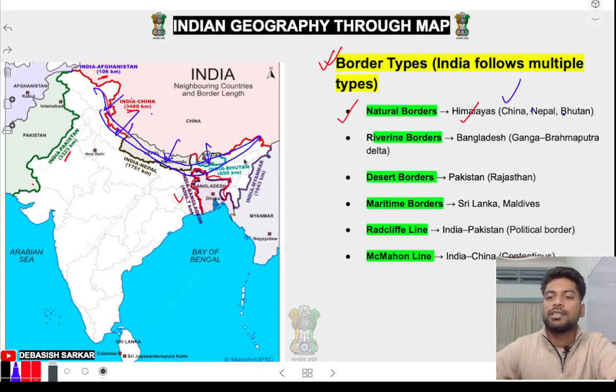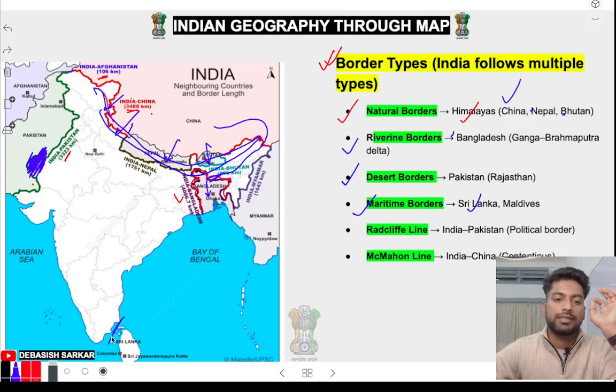Okay, so just natural border, riverine border, Bangladesh, because you know Brahmaputra originates from here and flows like this and enters Bangladesh. So some places they act as a border also. Desert border, look, you know there is a Thar desert. This is also a natural border. Okay, Thar desert, India and Pakistan. Maritime border, Sri Lanka.